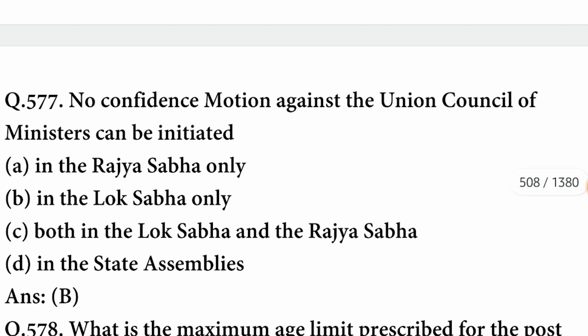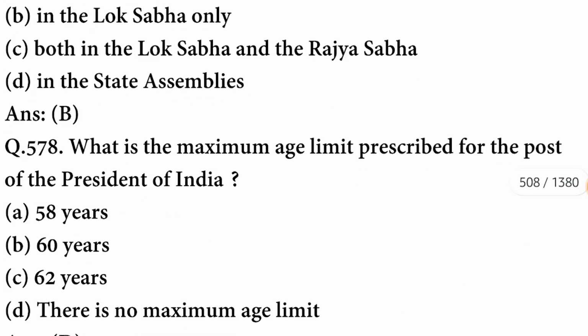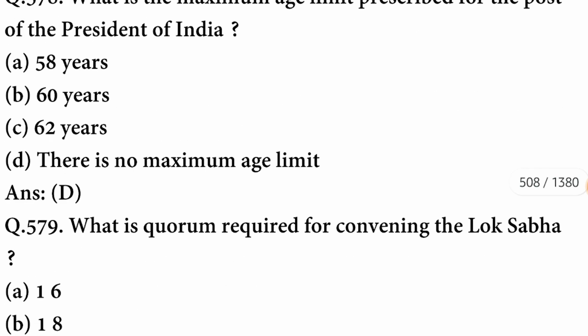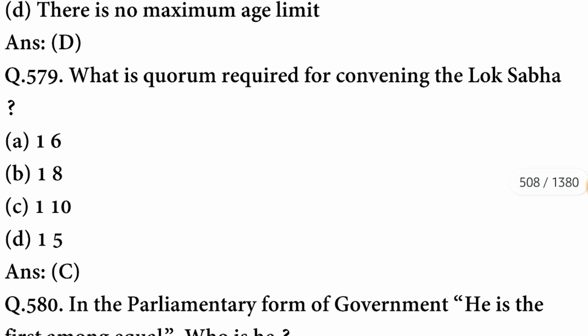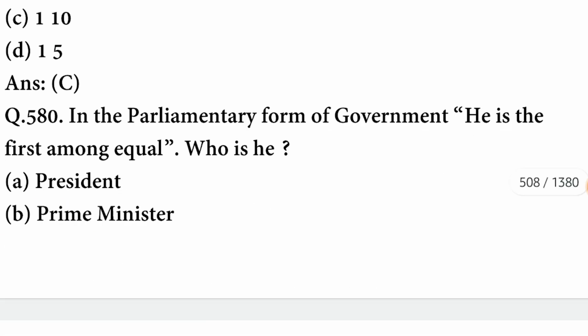No confidence motion against the Union Council of Ministers can be initiated in the Lok Sabha only. What is the maximum age limit prescribed for the post of the President of India? So there is no maximum limit for the President of India. D option is correct. What is quorum required for convening the Lok Sabha? It is required 110. C option is correct.